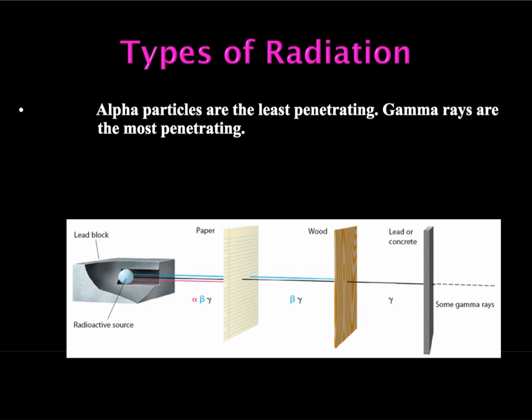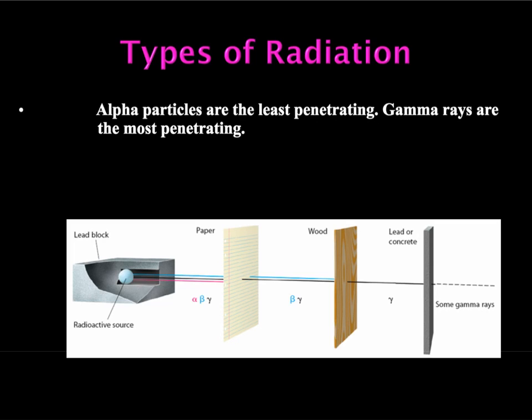Speaking of penetration, here is a nice diagram that shows the pink is alpha, the blue is beta, and the black is gamma, and you can see what will stop these different radiation levels. So alpha, it's pretty big. We've got 4 pieces in there, 2 neutrons, 2 protons.